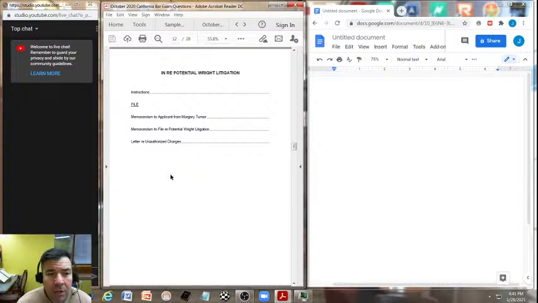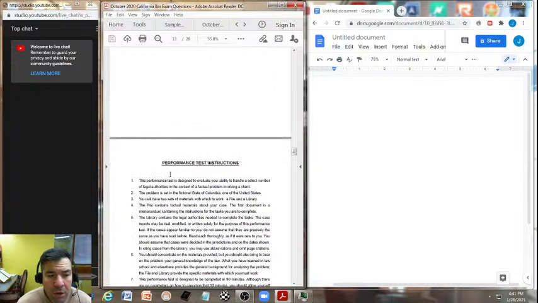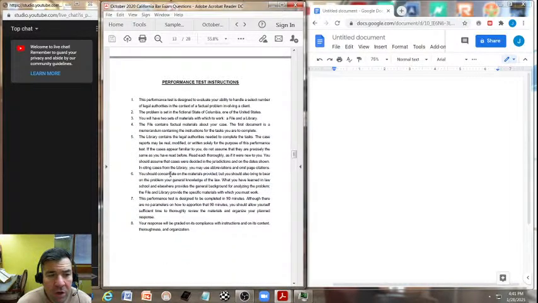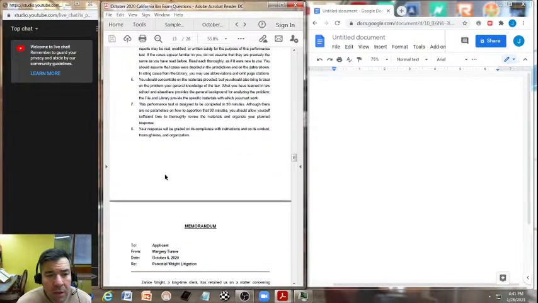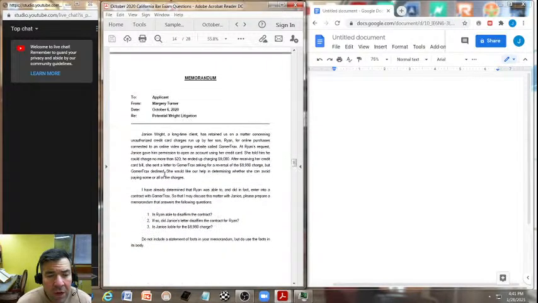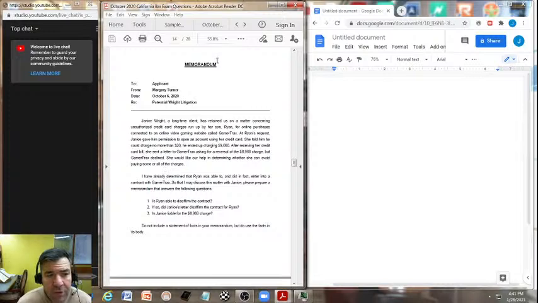Now let's continue through our performance test instructions. We want to make sure to establish the jurisdiction we're in, which is the state of Columbia. Going to our memorandum, which is our letter to the associate, we look at the task.